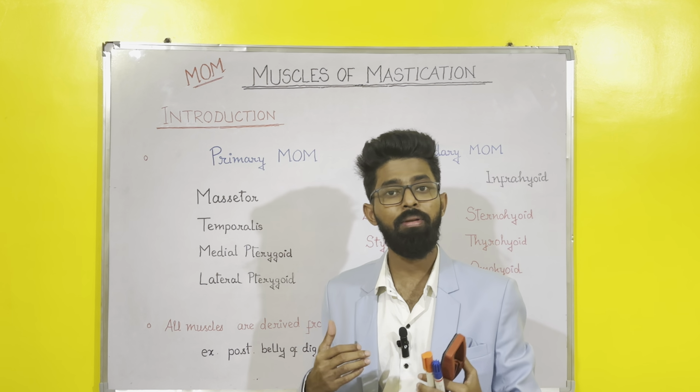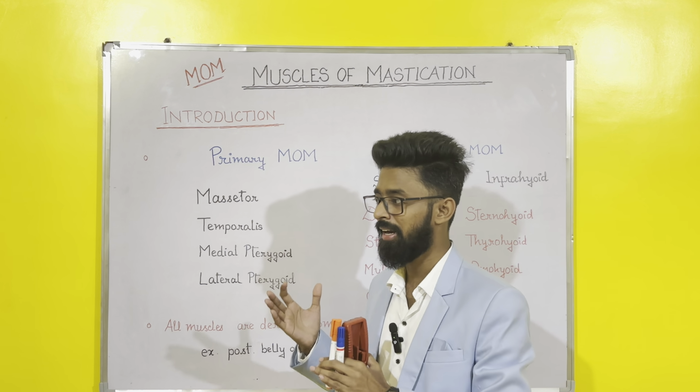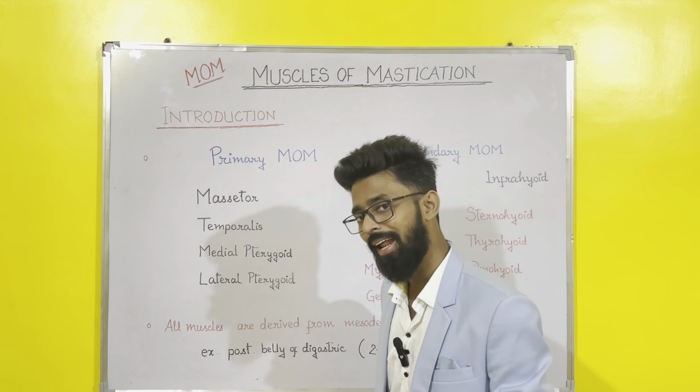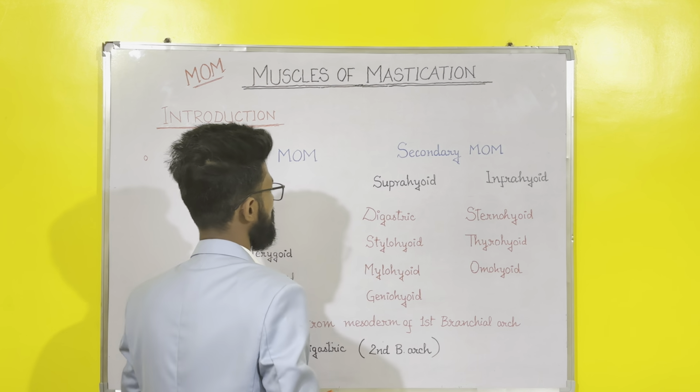By relation, what do we mean? The arteries, the nerves and other structures that are related or present in close proximity to medial pterygoid and lateral pterygoid. Now coming back to the secondary muscles of mastication.